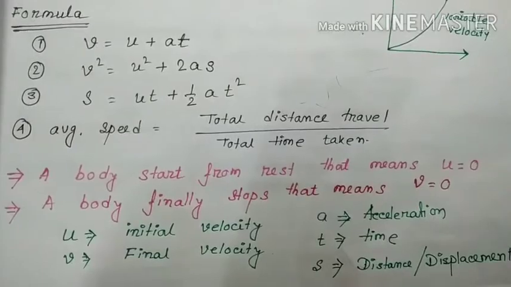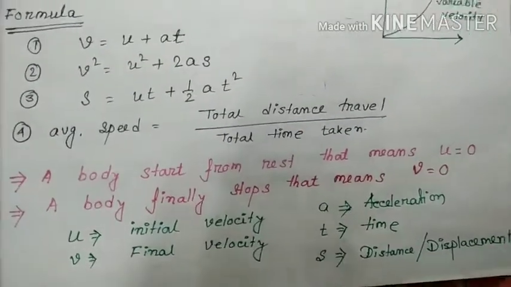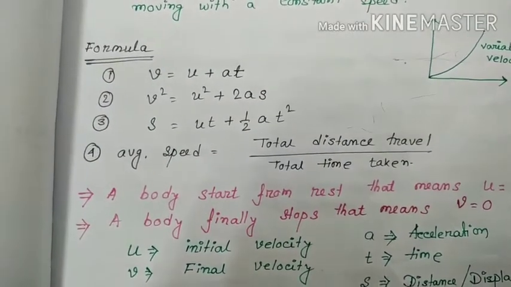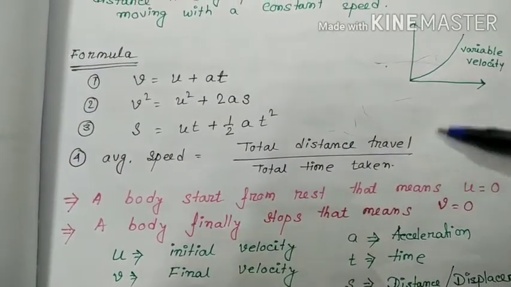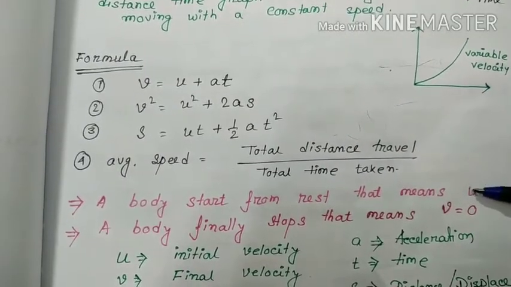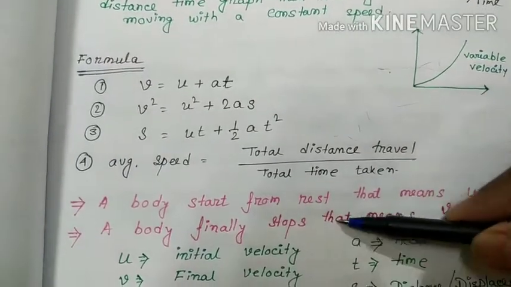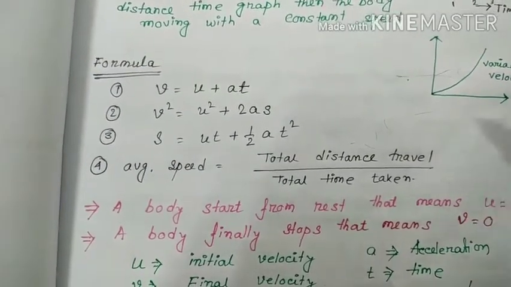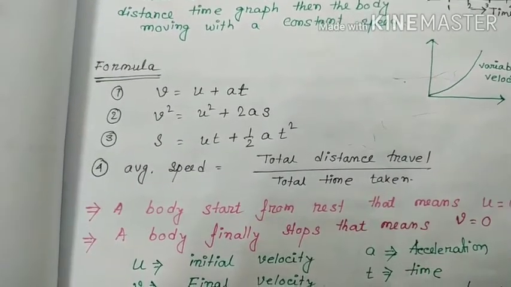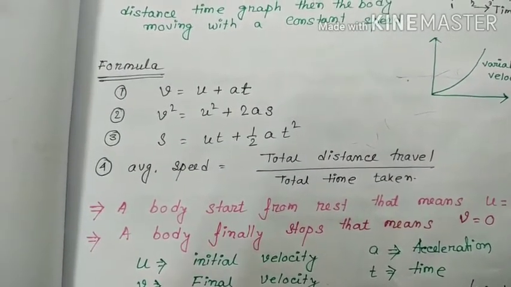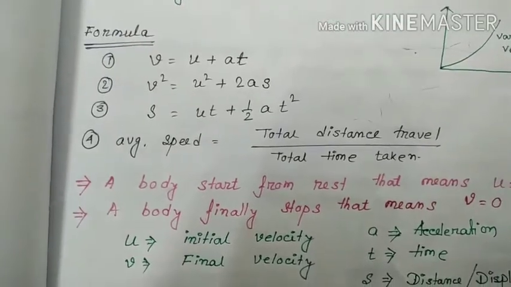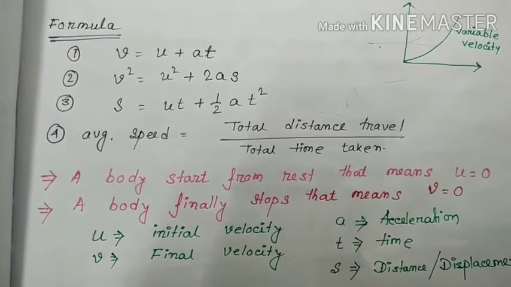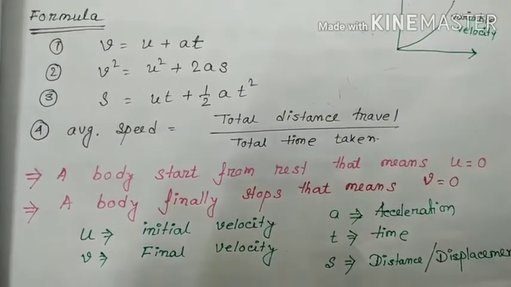And one important trick: a body starts from rest. Suppose a car starts from a rest position and it is moving. Starting from rest means its initial velocity u, initial velocity u equals 0. If a body finally stops, that means final velocity is 0. Suppose a moving car stops at a point; when it stops, its final velocity v equals 0. So clear friend, in these formulas, when a body starts from rest then u is equal to 0, and when a body finally stops, v is equal to 0.